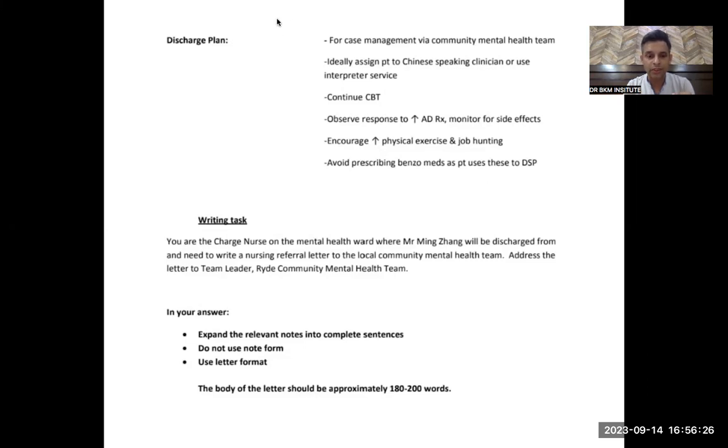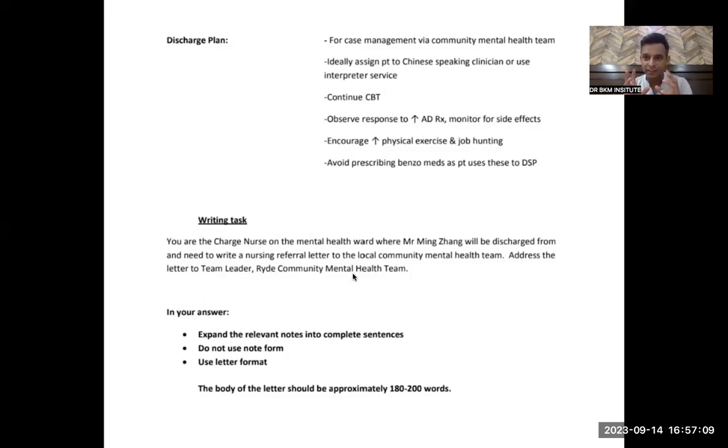Let us study to whom we are writing the letter. You are the charge nurse on the mental health ward where Ming Zhang will be discharged, and you need to write a nursing referral letter to the local community mental health team. So you are writing to this community mental health team. This is the discharge plan that this team needs to follow. You are writing to the team leader, Ride Community Mental Health Team. There is a center name, Ride Community Mental Health Team, and you are writing to the team leader.